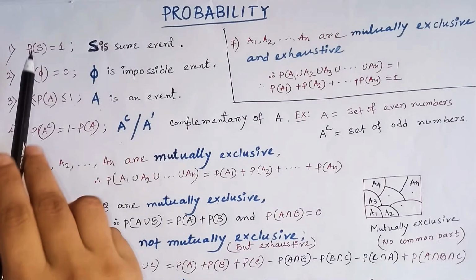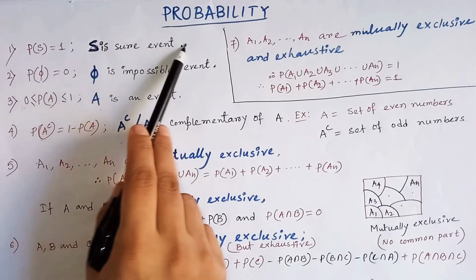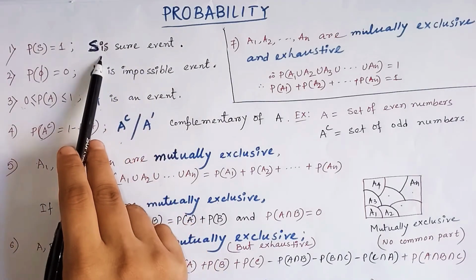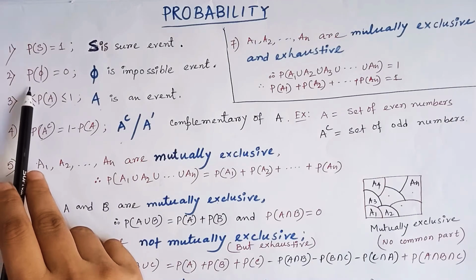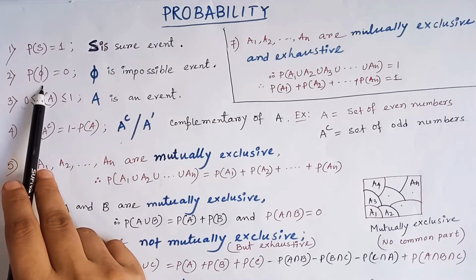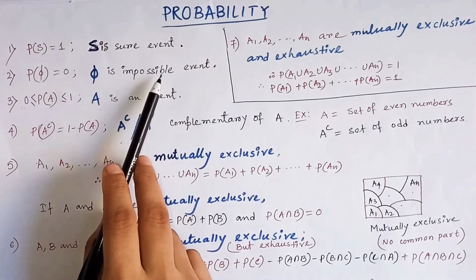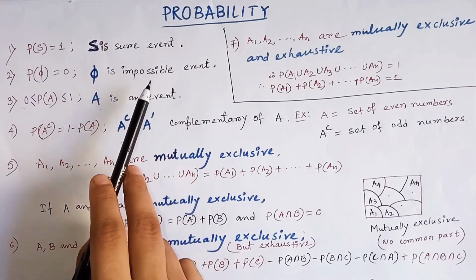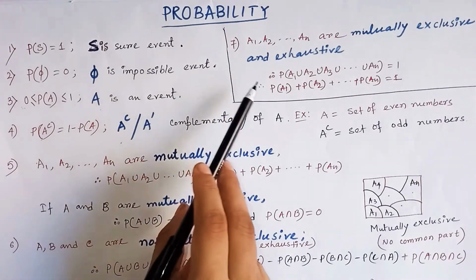Dear students, probability of S is equal to 1, where S is the sure event. Sure event means it contains all possible outcomes. Now come to the second formula. Probability of the impossible event is equal to 0. What is an impossible event? An impossible event means it doesn't contain any elements, any outcomes, or any sample points.